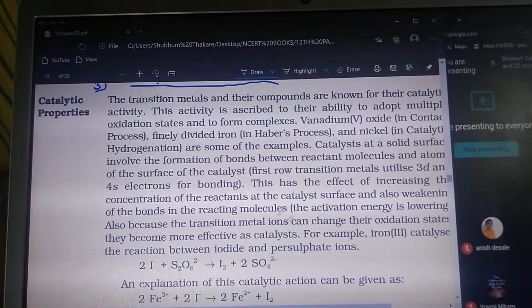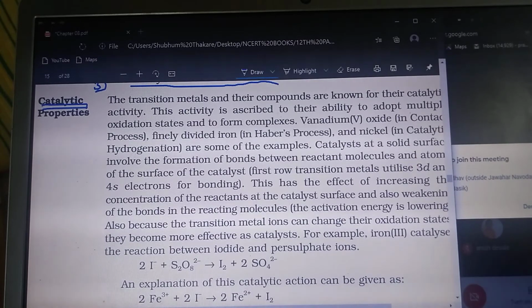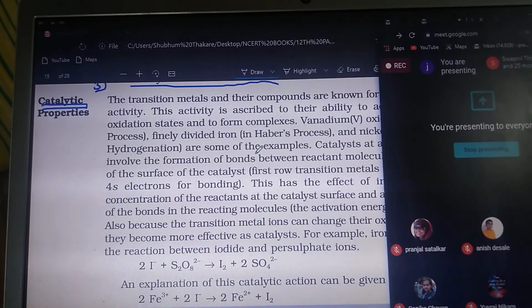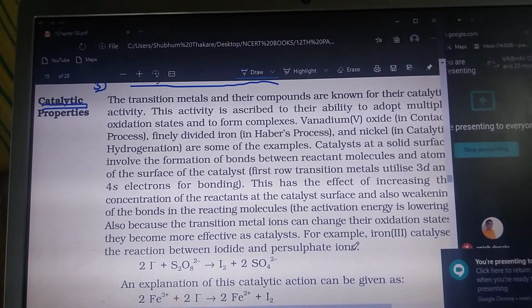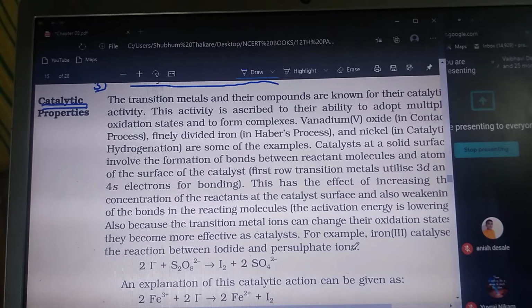Now, another very important point in this chapter is the catalytic property. Every time this question comes: why do transition metals form complex compounds, and why do they show catalytic properties? This is a very important question. In the last chapter on chemical kinetics, we studied that catalysts decrease the activation energy. So that is one point, the decrease in activation energy. The catalyst mainly used is iron.